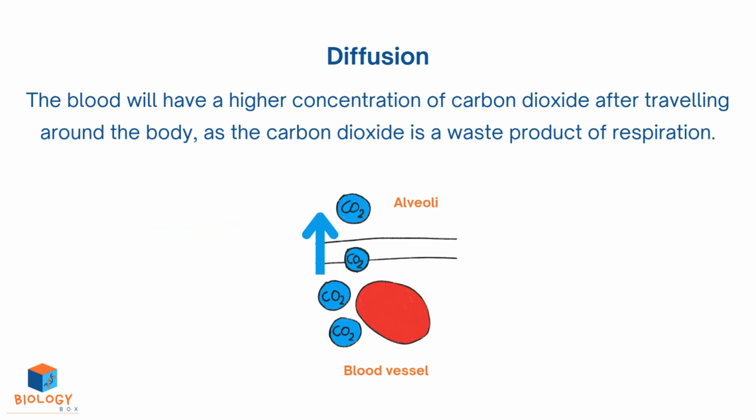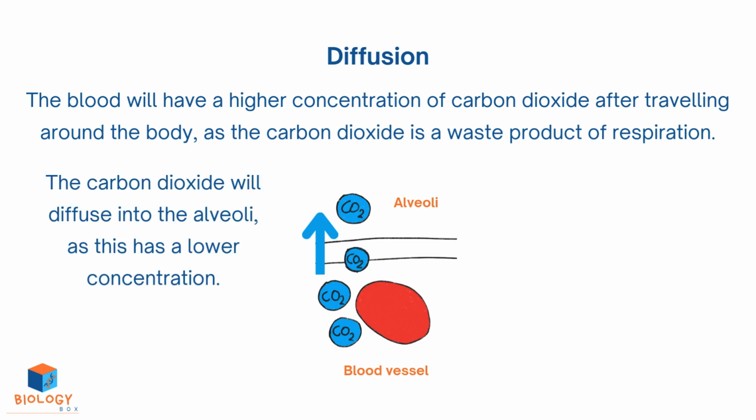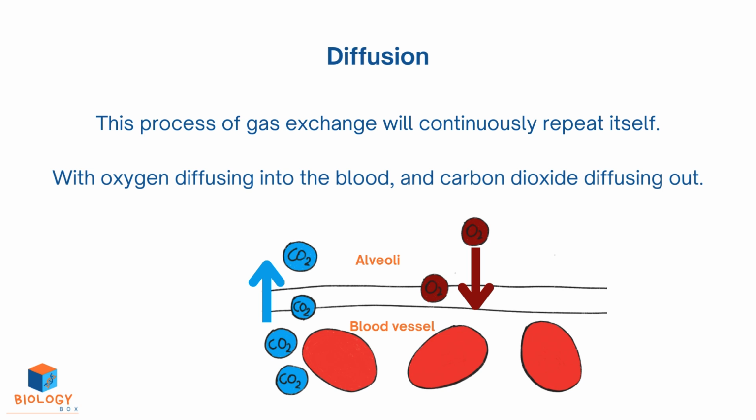The blood will have a higher concentration of carbon dioxide after traveling around the body, as the carbon dioxide is a waste product of respiration. The carbon dioxide will diffuse into the alveoli, as this has a lower concentration. This process of gas exchange will continuously repeat itself, with oxygen diffusing into the blood and carbon dioxide diffusing out.